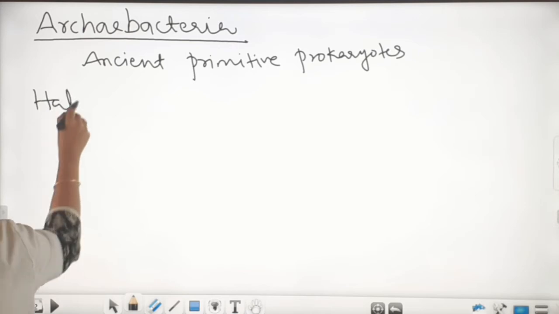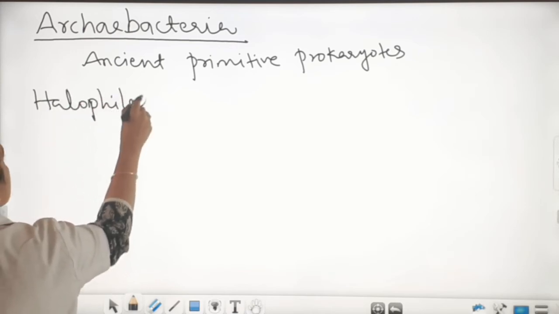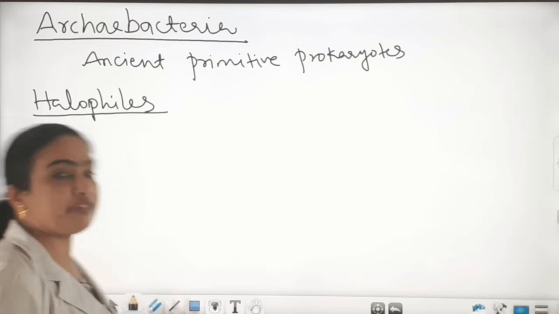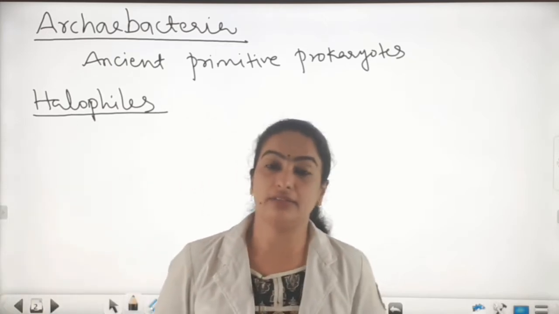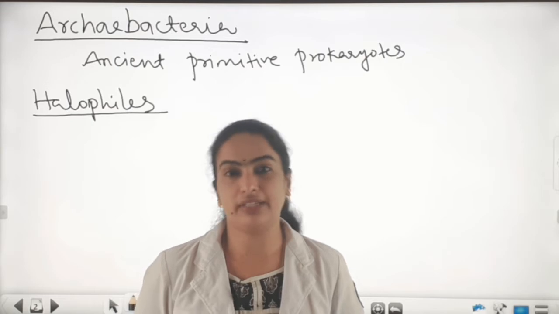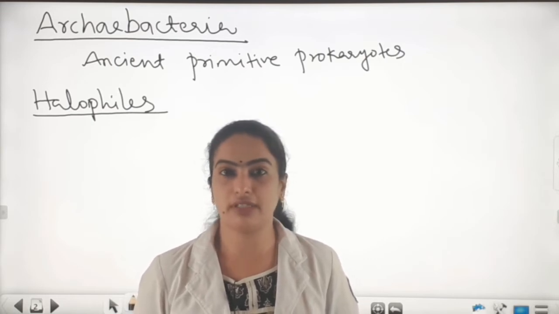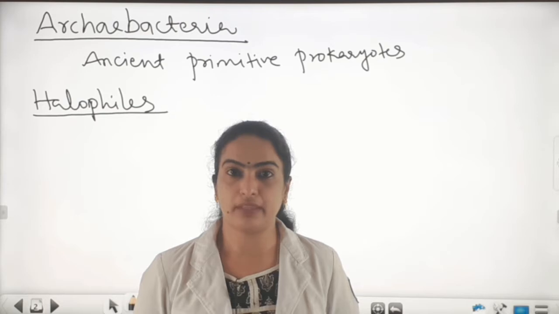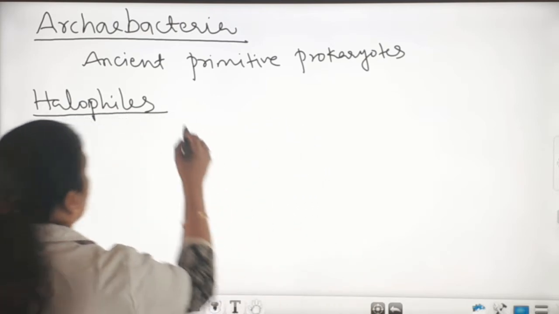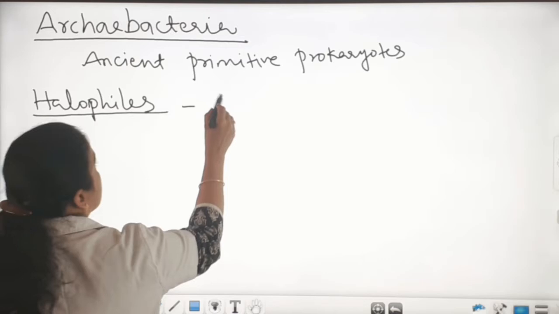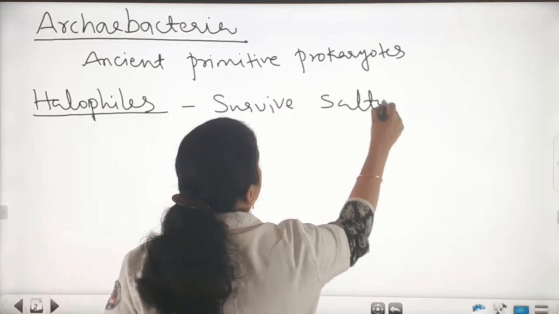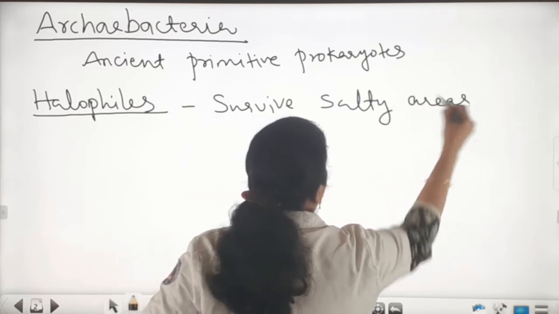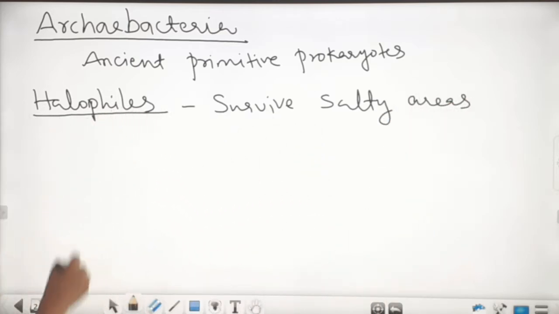Let's see halophiles. You can pronounce halophils or halophiles. Halophiles are monerans which can survive in extreme salty areas. Such archaebacteria are called halophiles.